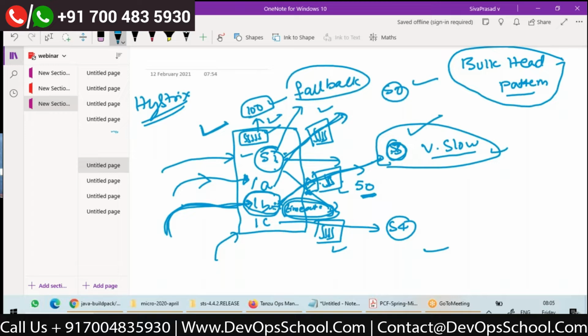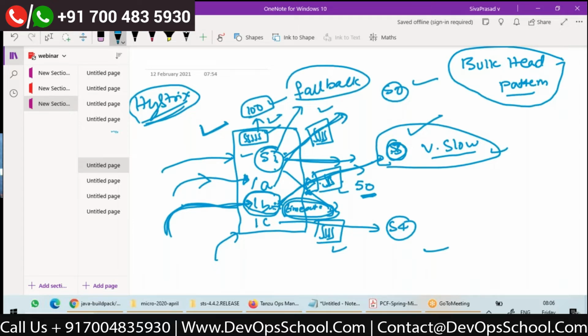Hystrix is actually implementing two patterns: the circuit breaker pattern and the bulkhead pattern. So in this case, Hystrix will take care of this bulkhead pattern.